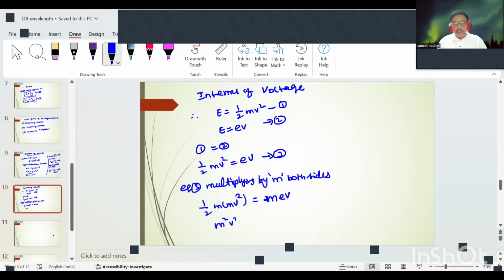Therefore, m square v square is equal to, arranging the 2 from this side, 2meV. Therefore, mv is equal to root of 2meV. It's equation number 3.